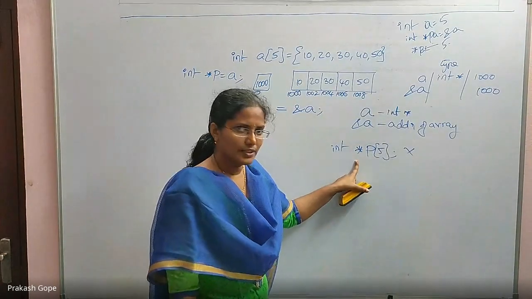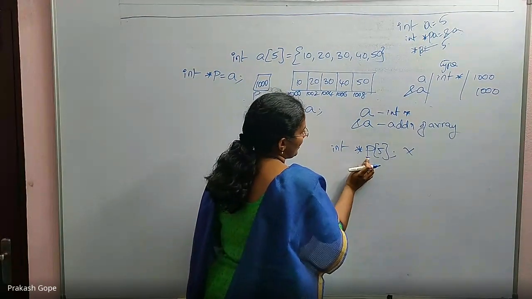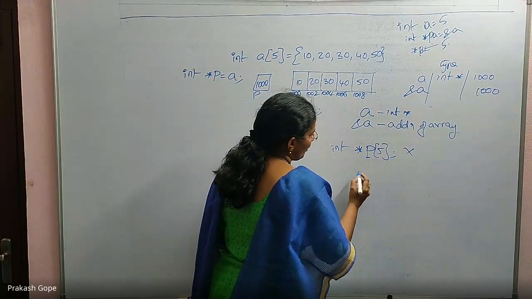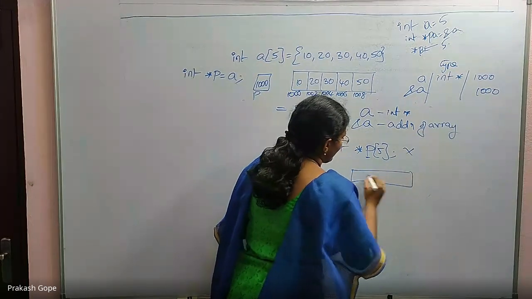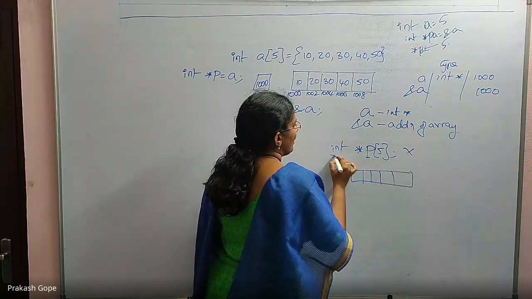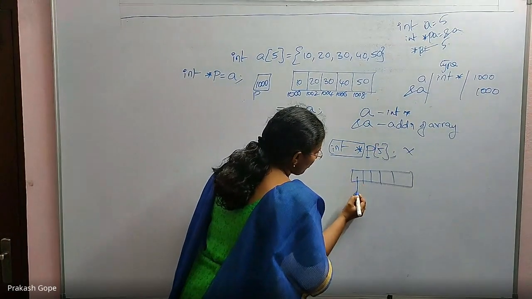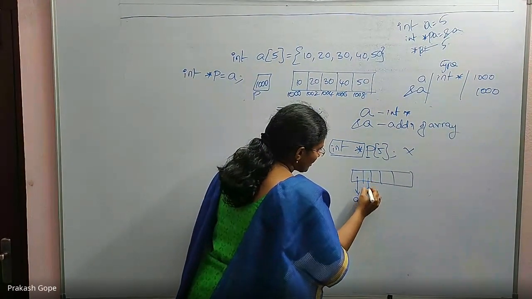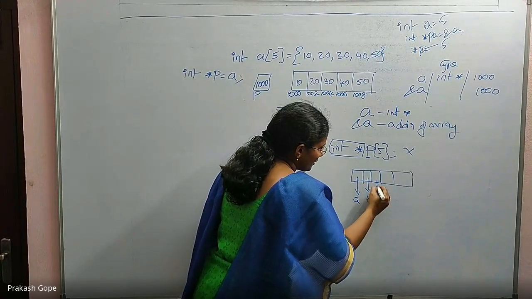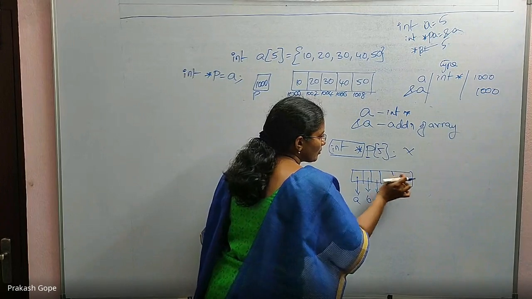Because this indicates P is an array of 5 elements, where each element is an integer pointer, which means this is holding the address of some integer, this is holding the address of another integer, and so on. All are addresses.